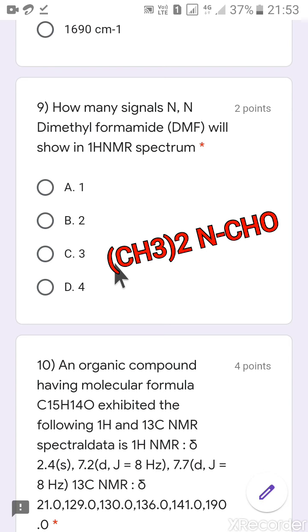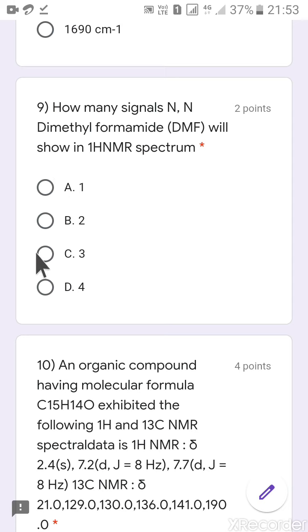Due to delocalization of the lone pair, there will be restricted rotation about the carbon-nitrogen double bond, and these two methyl groups will show different signals. So 1, 2 and 3, there will be 3 signals in the dimethyl formamide molecule. So the correct option is option number C.